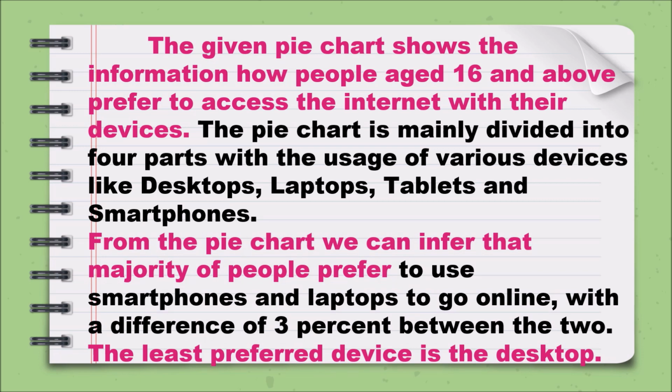From the pie chart, this is the body. From the pie chart, we can infer that the majority of people prefer to use smartphones and laptops to go online, with a difference of 3% between the two, and the least preferred device is the desktop.